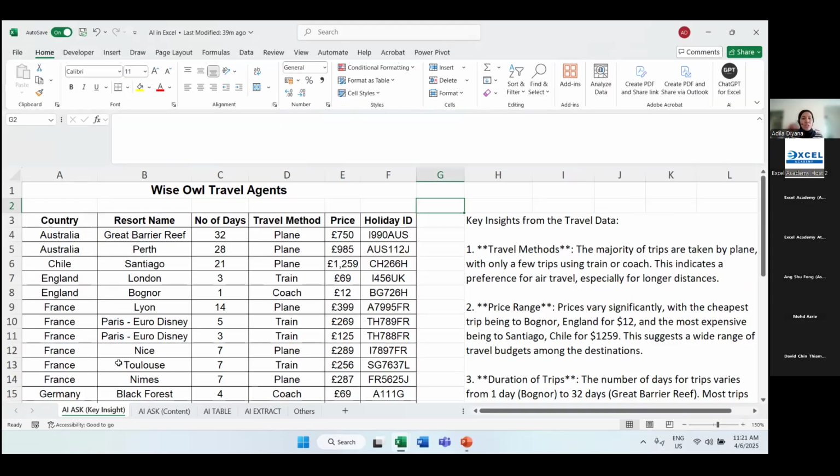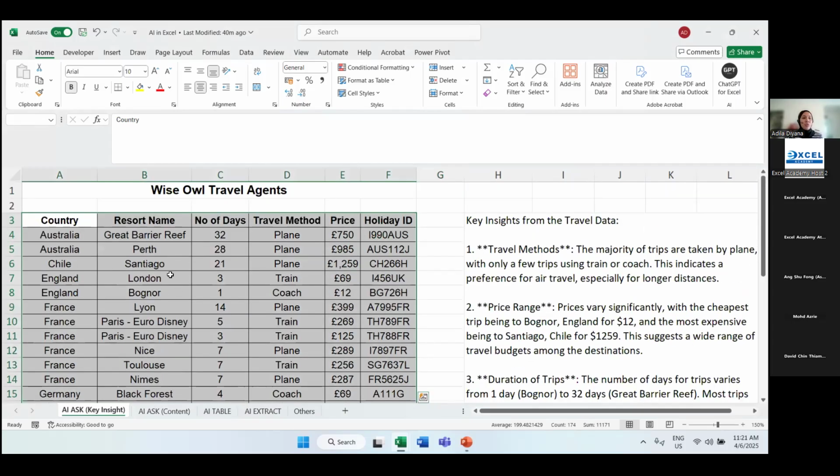For the first one, I would like to walk you through AI.ASK, one of the formulas from ChatGPT for Excel. We are going to ask for key insights. If you look at my data here, I have data from cell A3 until F31. My data consists of the columns country, resort name, number of days, travel method, price, and also holiday ID.